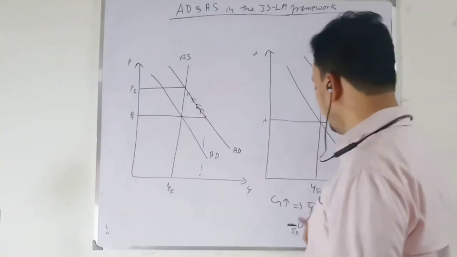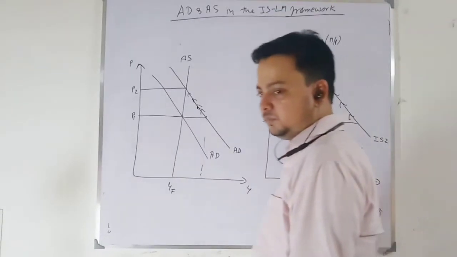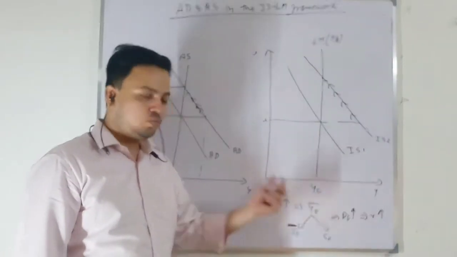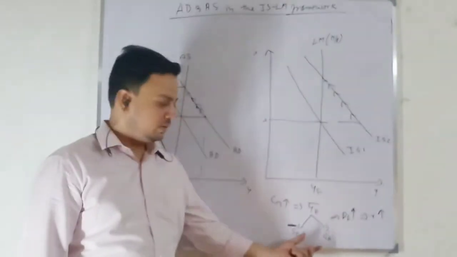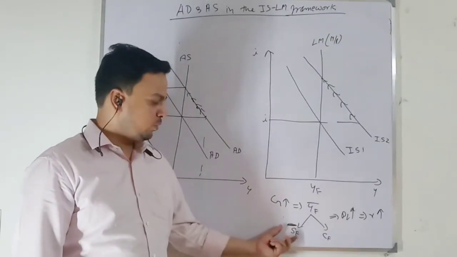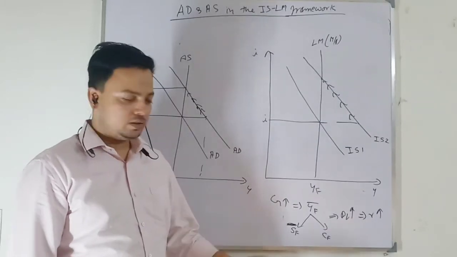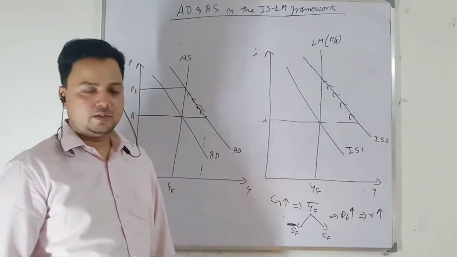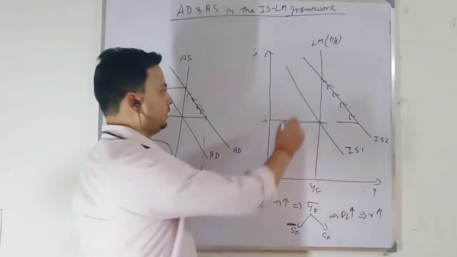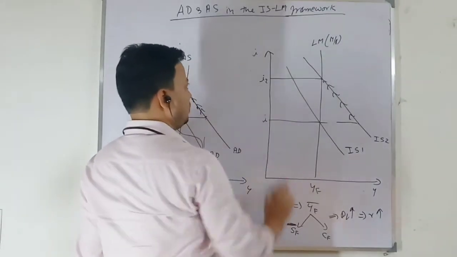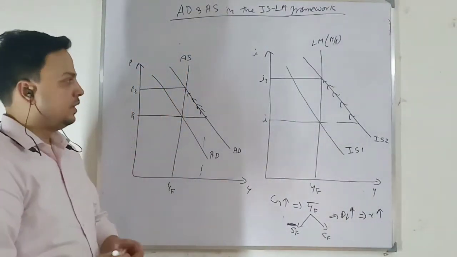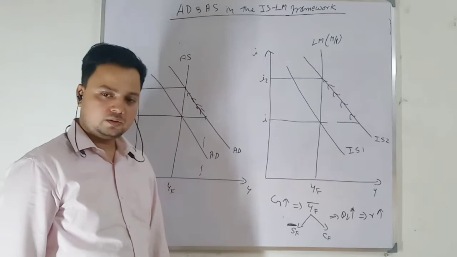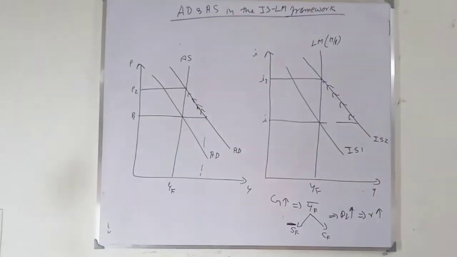By how much? By an equivalent amount. Why? Because there is no change in output. Okay, output remains the same. So if my output is, say, 1000, saving is 500 and consumption is 500, and the government increases expenditure by 200, my private investment will decline by 200. The reason for that decline is that the rate of interest will increase. So my new equilibrium in the ISLM framework will have a high rate of interest for the same level of output.